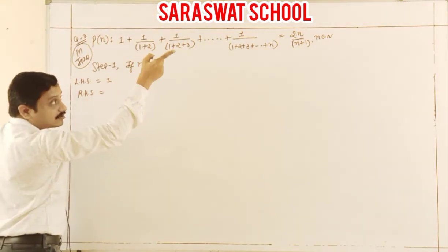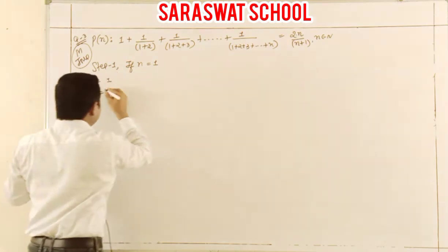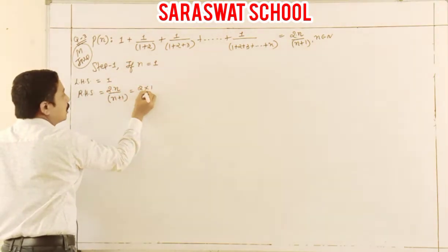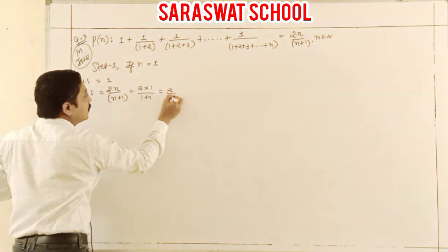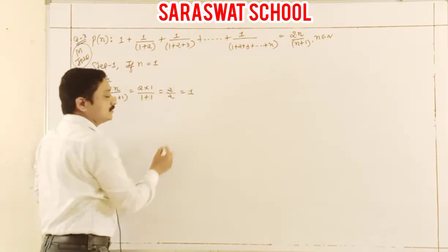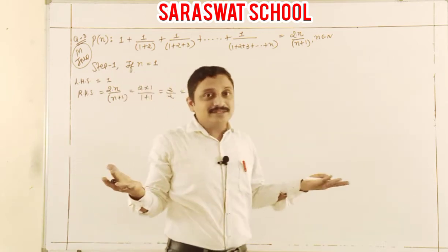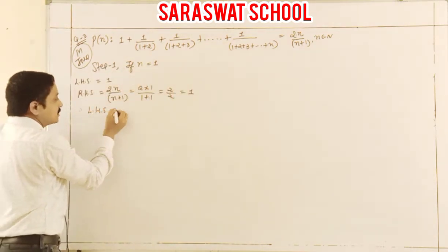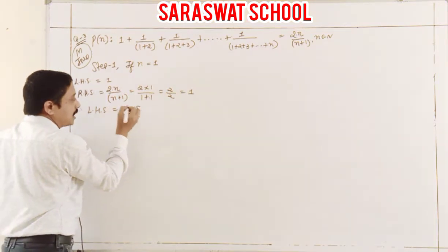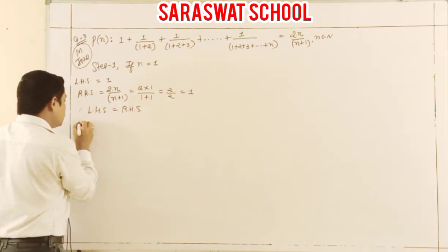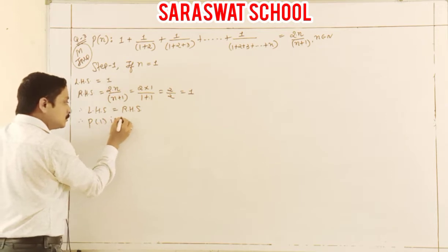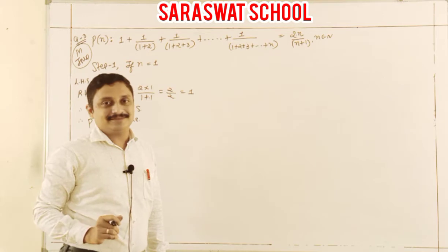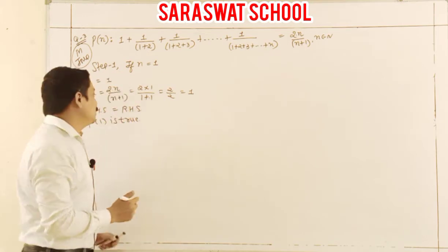RHS is this one. 1 into n plus 1 over 2, putting n as 1, it's how much? 2 by 2 means 1. So LHS is equal to RHS. It means our P1 is true. Students, your first rule is happily done.